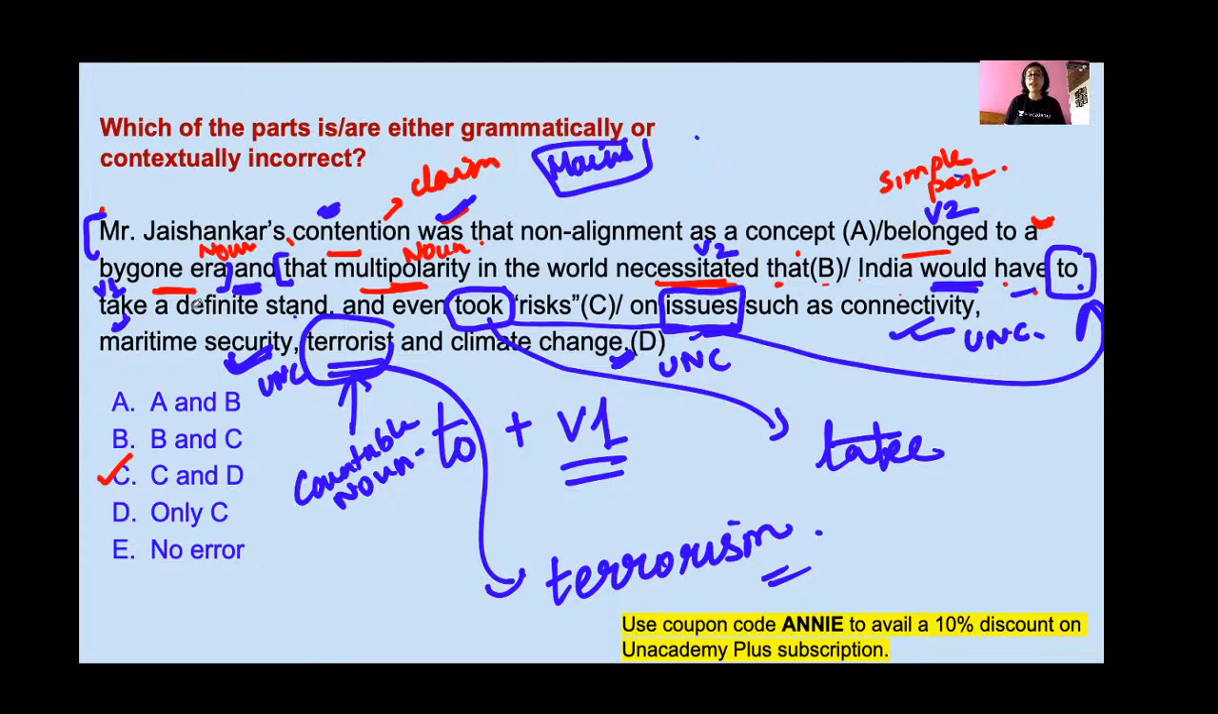Belonged to a bygone era. Bygone era means era that is in the past. So past era. Okay, so this is a noun. That's why we are using 'a bygone era', and that. So please see that this part of the sentence is connected with this part using 'and'. So you have to maintain parallelism, and that's why here also your verb will be in the second form, which is right. And that multipolarity in the world necessitated that India would have to take a definite stand.